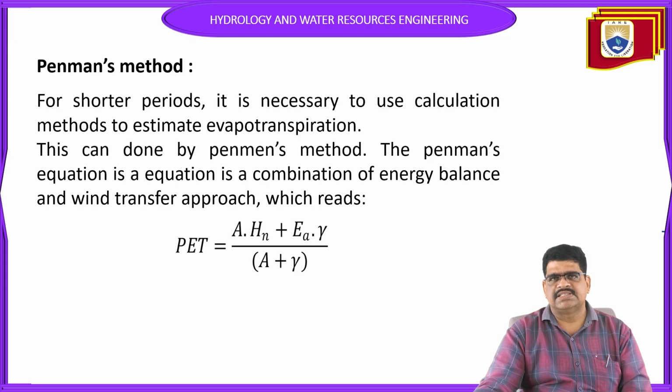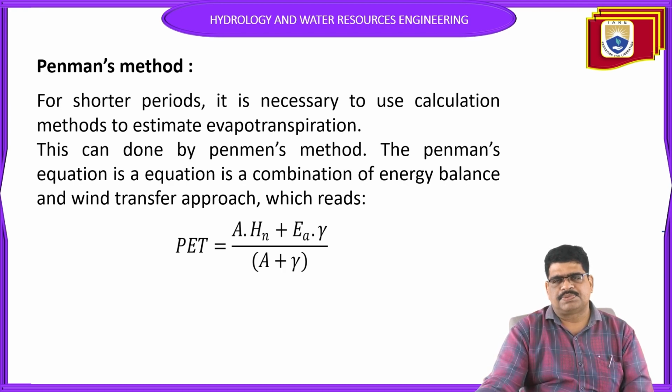Next, the Penman method is another method for calculating evapotranspiration. It is used for shorter periods when estimating evapotranspiration. The Penman equation is a combination of the energy balance and wind transfer approach, which leads to PET, potential evapotranspiration, equal to A into Hn plus Ea into gamma, divided by A plus gamma.